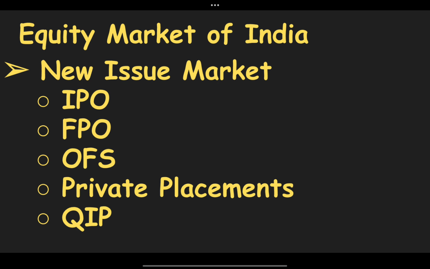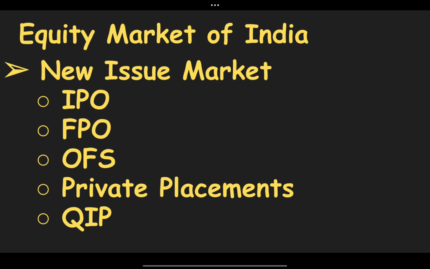Now let us understand the different parts or the different equities of this NIM, which are the IPO, FPO, OFS, private placement, QIP and rights issue. I'm going to discuss each one of them one by one. Now let us discuss the IPO. When a private company first sells shares of stock to the public, this process is known as the initial public offering, which is IPO.